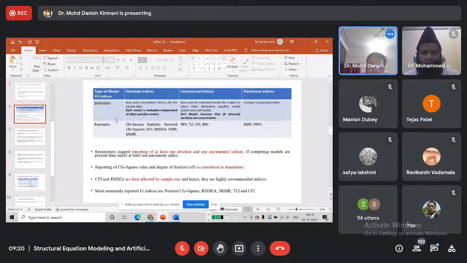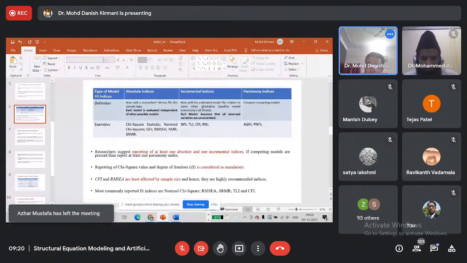The examples of absolute fit indices are chi-square statistics, normed chi-square, GFI, RMSEA, RMR, and SRMR. Then there are incremental fit indices. In incremental fit indices, we measure how well the estimated model fits relative to some other alternative baseline model.